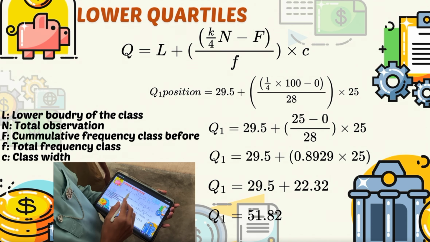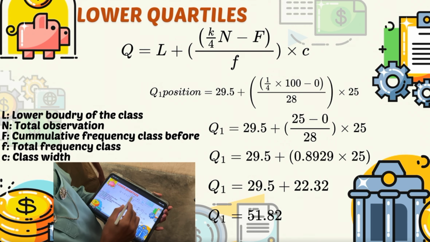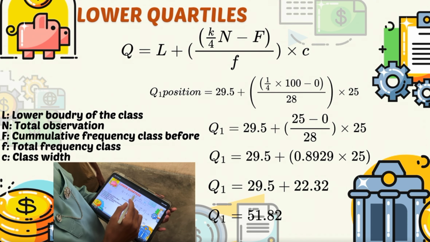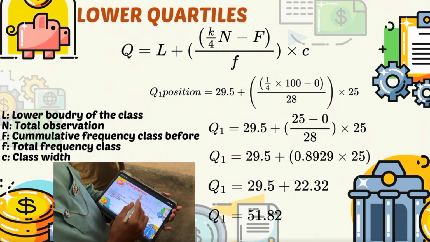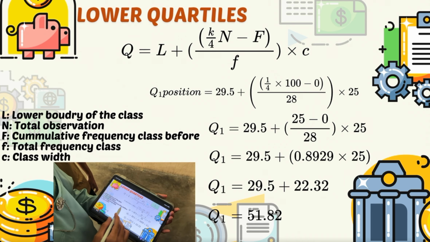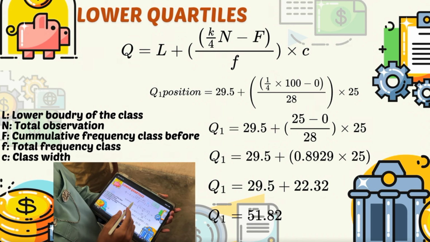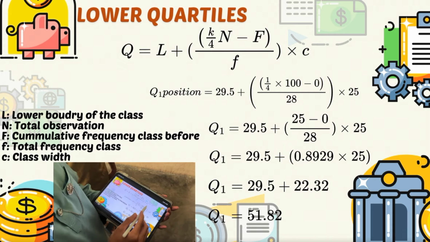For capital L, we got the lower boundary of the class. And here, for lower quartile's equation, N is the total observation. For capital F, we got the cumulative frequency of the class before for lower quartile. And f is the total frequency for the class. And C is the class width.